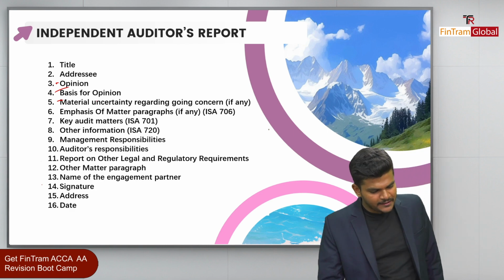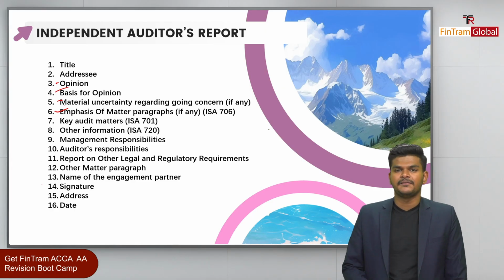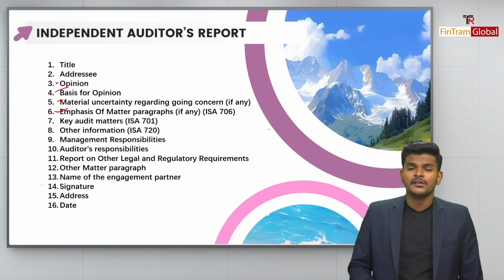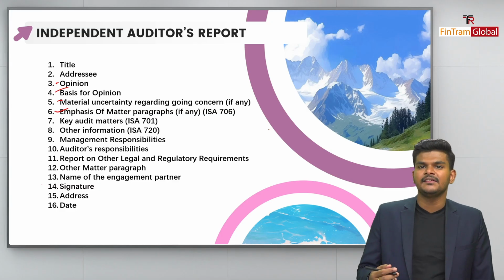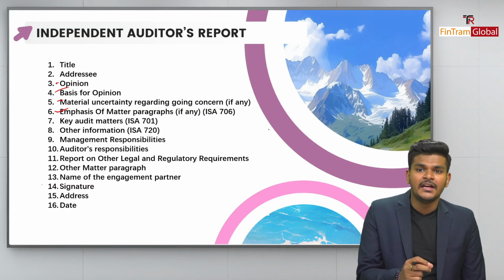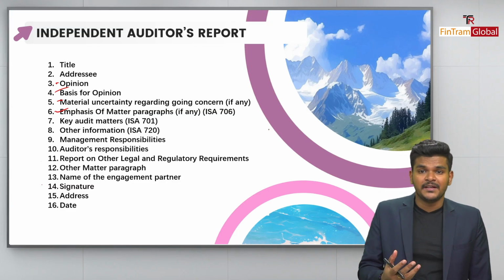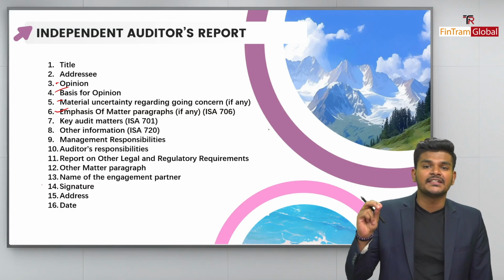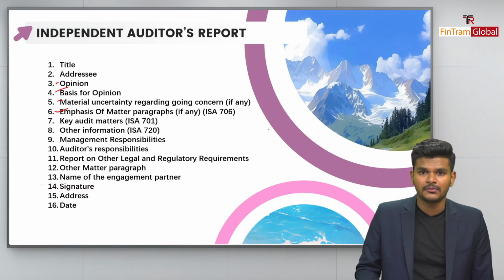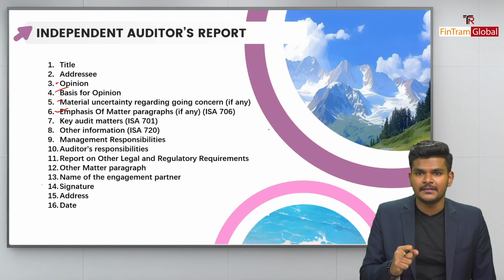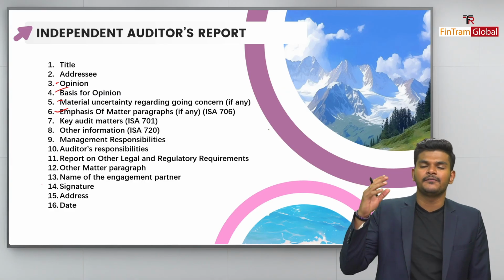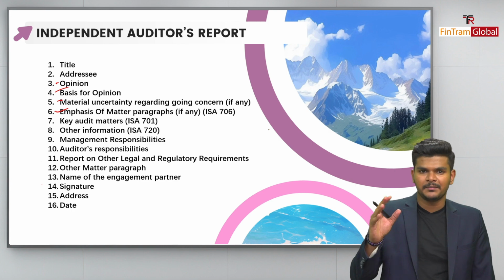Now the next paragraph is the emphasis of matter paragraph as well, right? EOMP as we call it. So when it comes to the emphasis of matter paragraph, the idea here is to reference those items which in the auditor's judgment are fundamental to the users' understanding of the financial statements. Okay folks, so we only include that information from the financial statements which we think is relevant for the users. Okay folks, so remember that particular point.